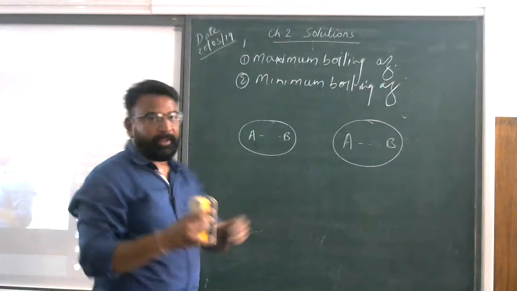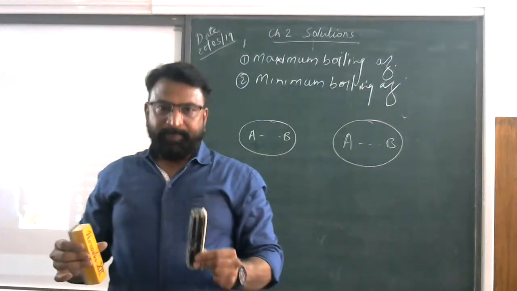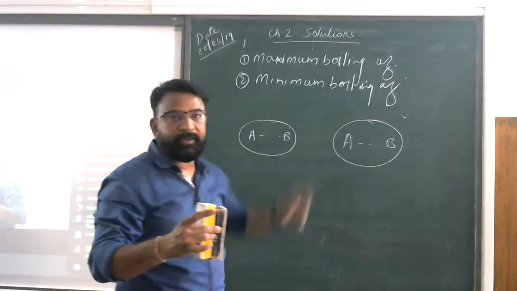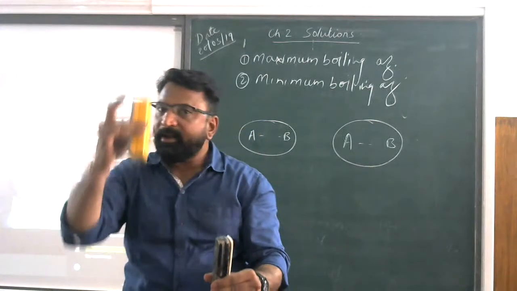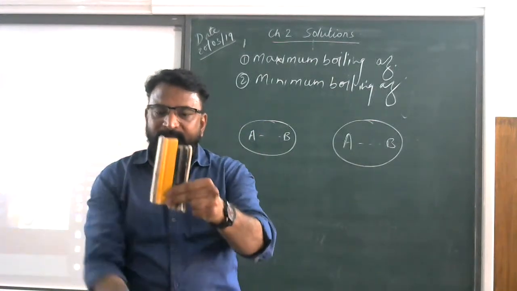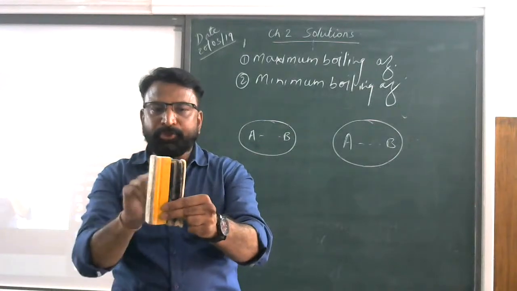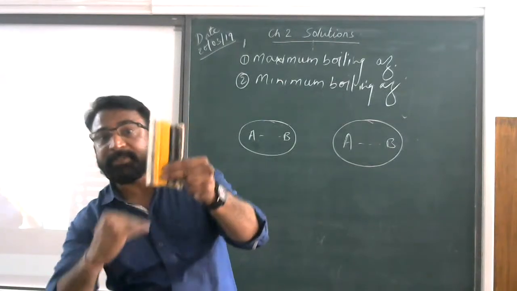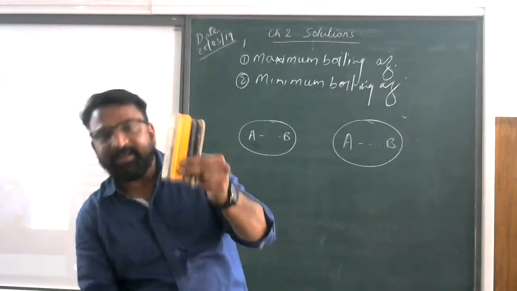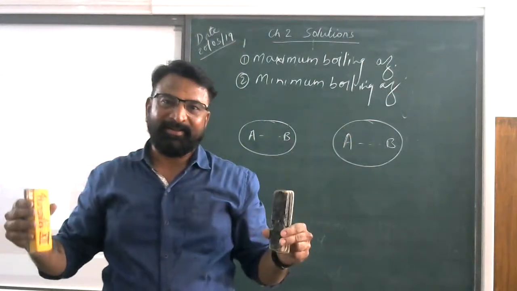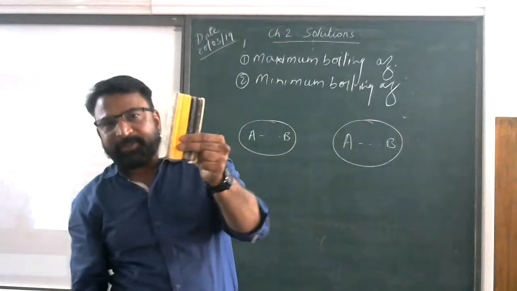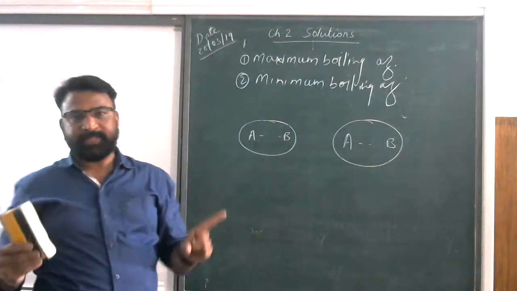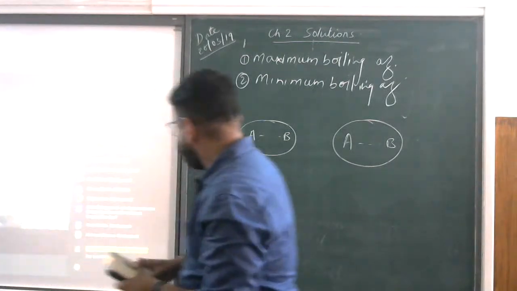Now come to the second one. It has a 90 degrees Celsius boiling temperature and the other has a 100 degrees Celsius boiling temperature. When we mix them together, I am talking of the second example, the minimum boiling azeotrope. 90 degree, 100 degree. Combine them together and if I try to boil them, then what happens? It should boil at 90 degrees, it should boil at 100 degrees Celsius, is it fine? But here the temperature will be lowered from 90 degrees. At 80 degrees, they will get boiled and separated. Is it fine? So at a lower temperature, they will boil. Understood this thing? So this is why this is called a minimum boiling azeotrope. I hope you understood this thing. It is clear?